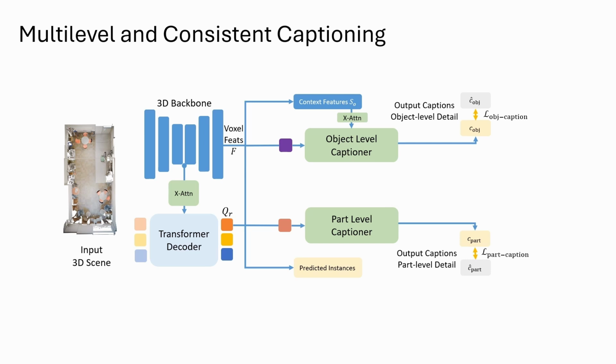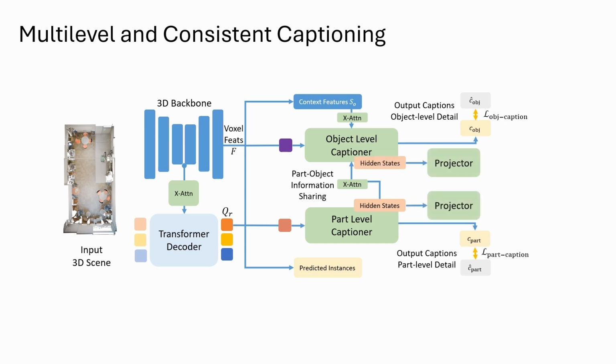To model an object as a sum of its parts, we condition the object-level generation on the hidden states of the part-level captioner. At the same time, we project the hidden states to a lower dimensional embedding space and enforce semantic and textual consistency of the predicted captions through additional proxy losses.